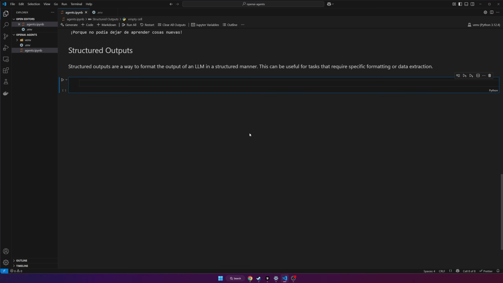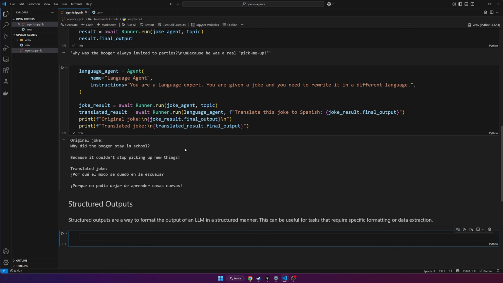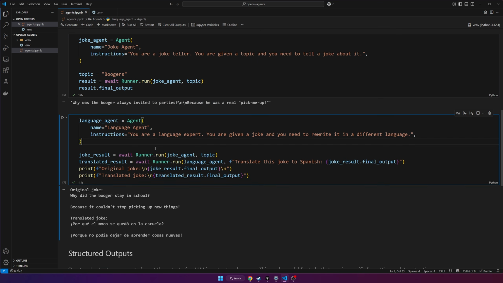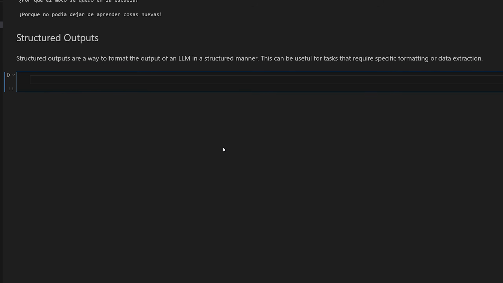Really easy stuff. All right, now we're going to see how we can do structured outputs with our agents. It's a way to get the large language model to provide its response in a specific format or schema. What I mean by that is usually your large language models give you the responses just as strings, but what if you wanted it to give you a JSON object or an actual class, so that you can directly use it in your code in a more structured manner? It really can't do that unless you use structured outputs. So with our agents, we have something called an output type, which is just a way of using a structured output behind the scenes. Let's see how we can do it, and then you'll see why it's so useful.